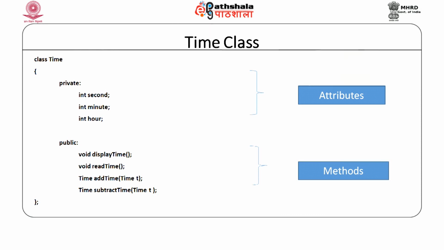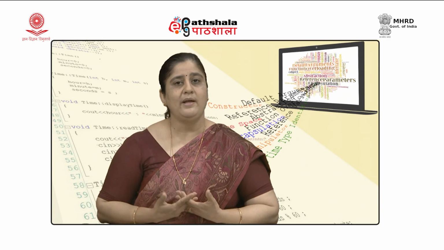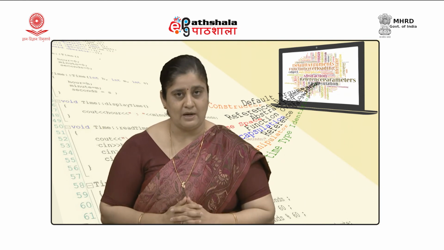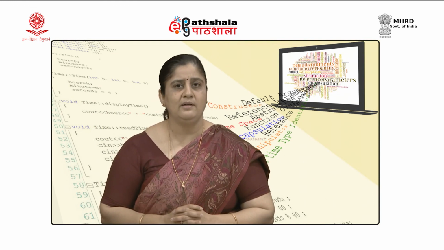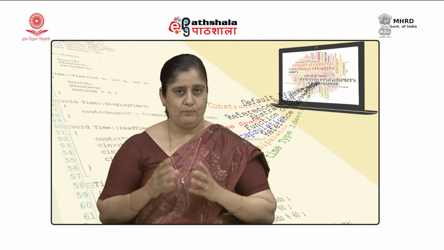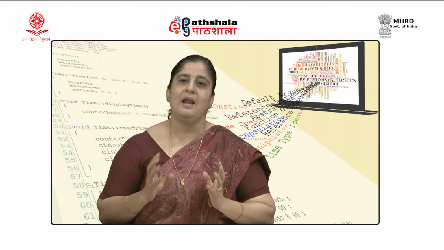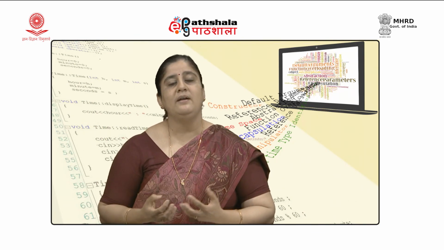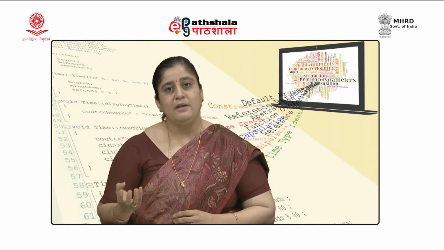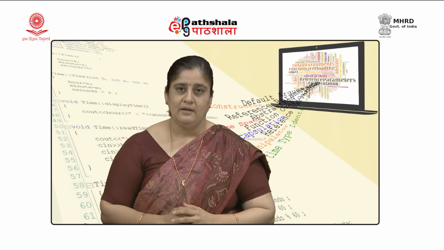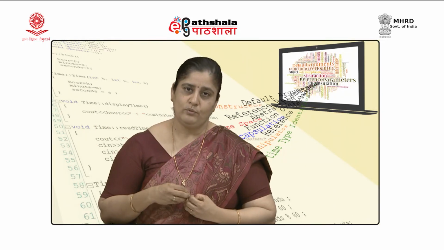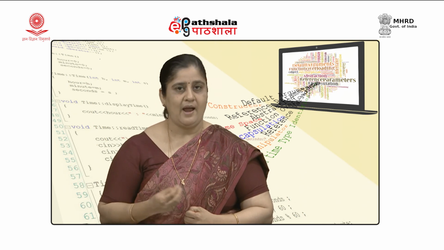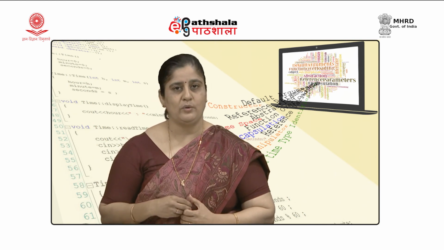If I need to deal with time, what I simply need to do is create a variable of this time class, which is popularly called an object. An object is a variable of the time class. So, I simply need to create a variable of this time class, and then invoke those functions to perform tasks such as adding 2 time objects or subtracting 2 time objects.